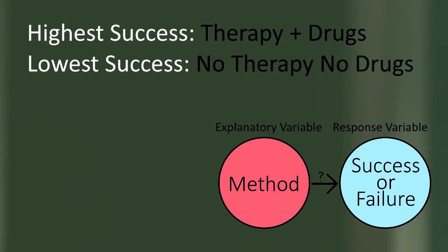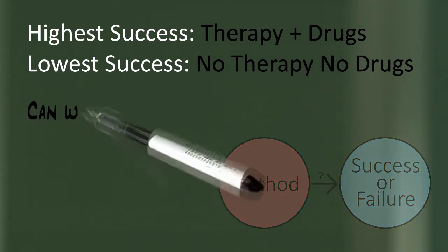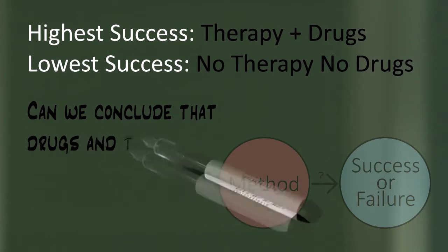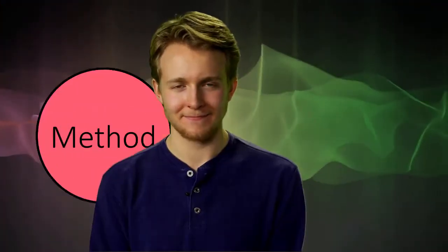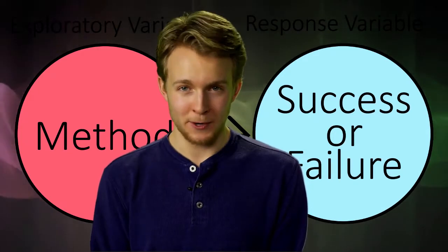In this example, there is clear evidence of an association between method used and success rate. Can we conclude that the combination drug therapy method causes success more than using neither therapy or drugs? It is at precisely this point that we confront the underlying weakness of most observational studies. Some members of the sample have opted for certain values of the explanatory variable, method of quitting, while others have opted for other values. It could be that those individuals may be different in additional ways that would also play a role in the response of interest.